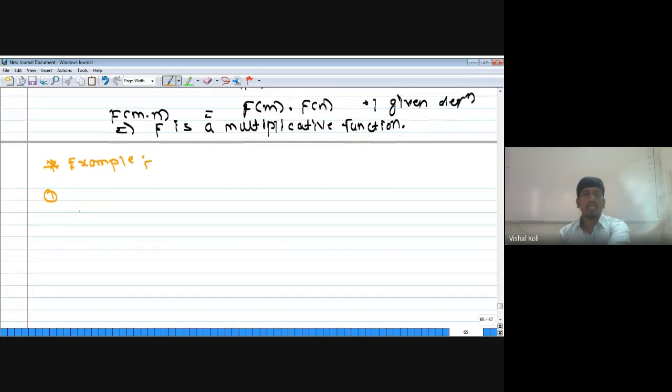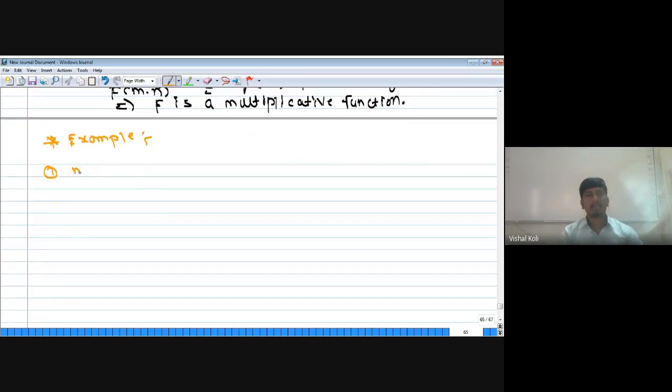Take m into n as 8 into 3. We have to solve this problem by using that theorem. Now, m into n is nothing but 8 into 3, that is, m equal to 8 and n equal to 3.